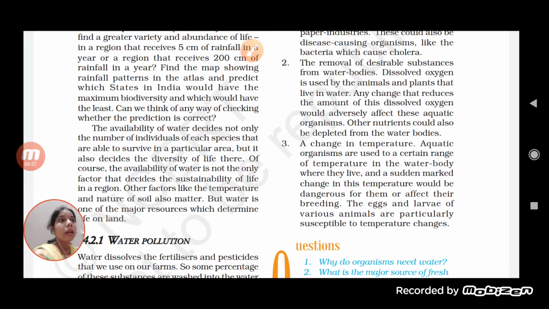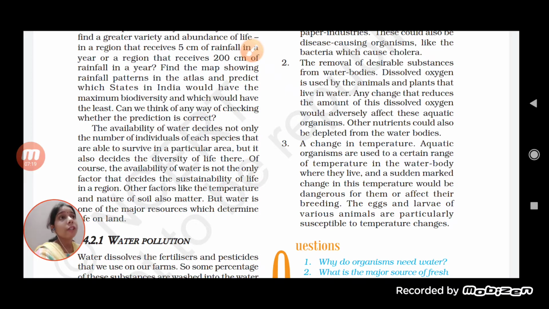So you know that aquatic animals, even aquatic plants, are dependent on the oxygen which is already dissolved or present in the water. So they need that dissolved oxygen. If the dissolved oxygen gets reduced, this is going to affect the living organisms and their survival also.